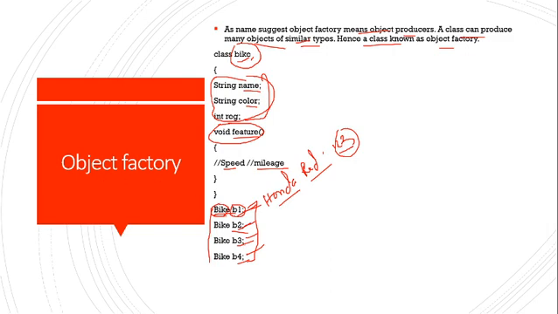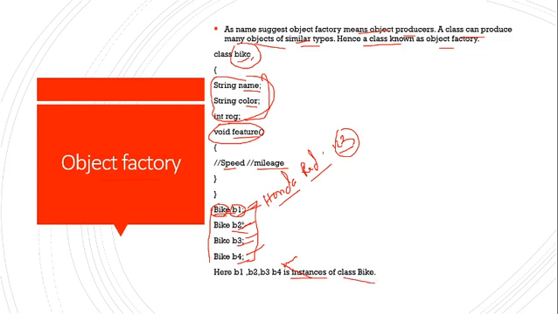Same class is there, but objects are different. Different persons are there, different objects they will create, and they will share the common behavior and characteristics. Now, these B1, B2, B3, B4 are the instances of a class.